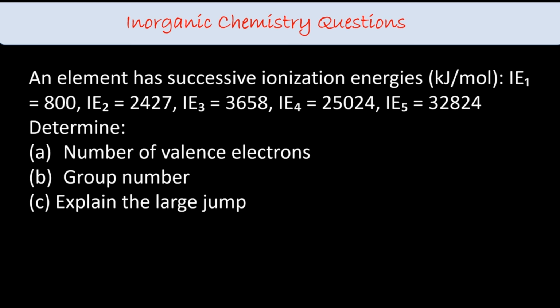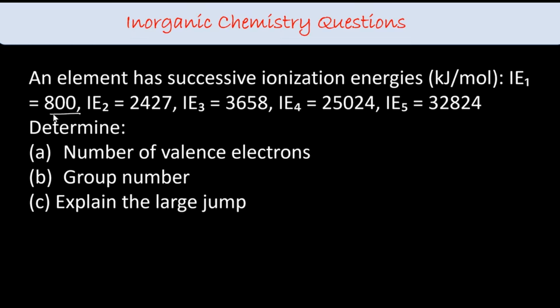The element has successive ionization energies, En1, En2, 3, 4, 5 given. Determine the number of valence electrons, group number, and explain the large sum. So this is not an MCQ, but I want to explain these exception cases present in the periodic table. As you can see, ionization energy means energy required to remove an electron.